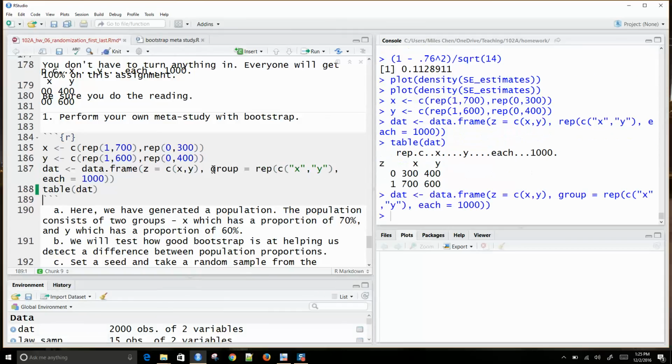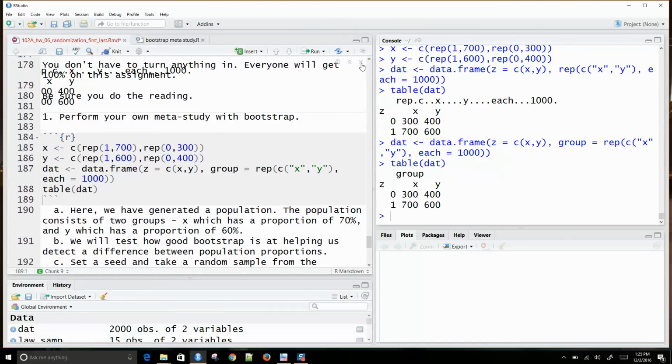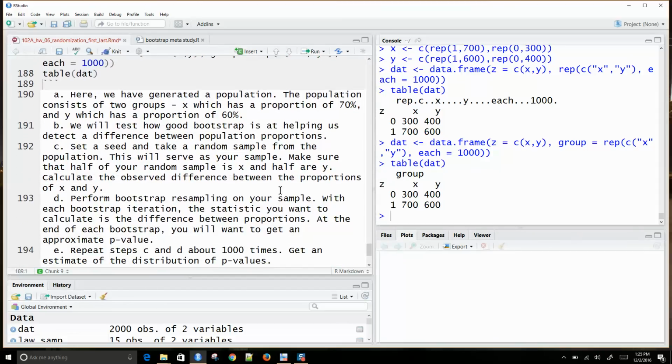Let's call it that, okay? So I've got X with a proportion of 70%, Y with a proportion of 60%. And let's say we wanted to do some hypothesis testing here. If we were to do hypothesis testing, we would draw a sample from our populations, and then say the proportion in sample 1 is this, the proportion in sample 2 is this. Does this provide evidence that the populations have different proportions? That's what we would be asking.